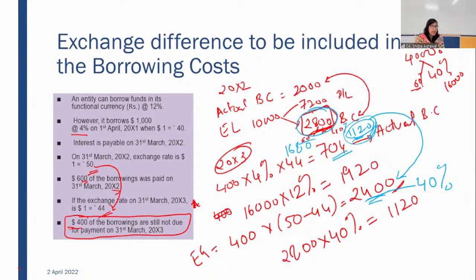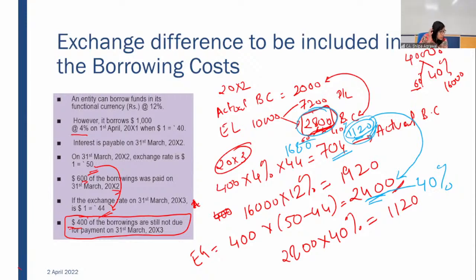Here, what we are talking about is how much to be taken out to be debited to your cost of the asset and how much to be reverted from that cost of the asset. Exchange gain, yes, there was an exchange gain of 2400. Out of that 2400, 1120 will be reverted back and the remaining will be credited to your profit and loss account as your exchange gain. So 2400 minus 1120, good question, 920.